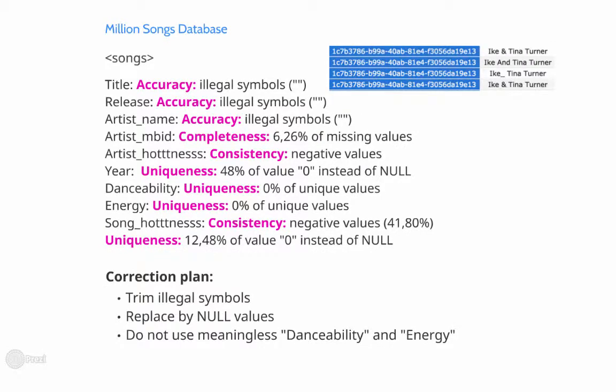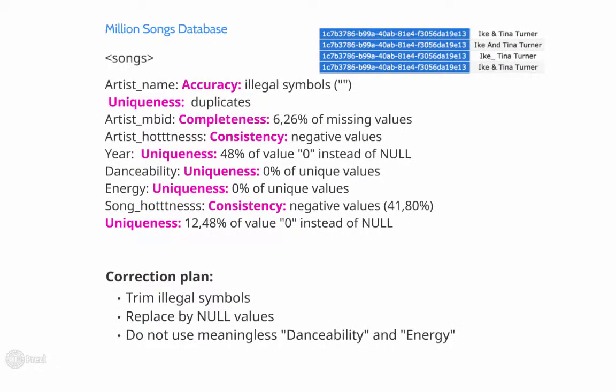The last data source is the Million Song database. During the analysis, we found the following problems. There is a significant amount of duplicates in the artist name field. For example, there are several ways of writing the duet of Ike and Tina Turner. Another problem is that danceability and energy are not unique; all values are equal to 0. And there are a lot of negative values in the song hotness field, around 50%. So the correction plan is as follows: trim illegal values, replace them by unknown values, and do not use the meaningless danceability and energy.